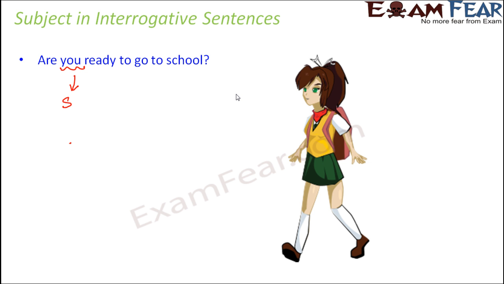Now what is the verb here? Okay, are is a verb, ready is also a verb, and go is again a verb. Now if you frame a question putting who or what before the verb, you might ask who is ready to go to school? Right? So who is ready? We are talking about you. So you is the subject here and the remaining part of the sentence is the predicate.